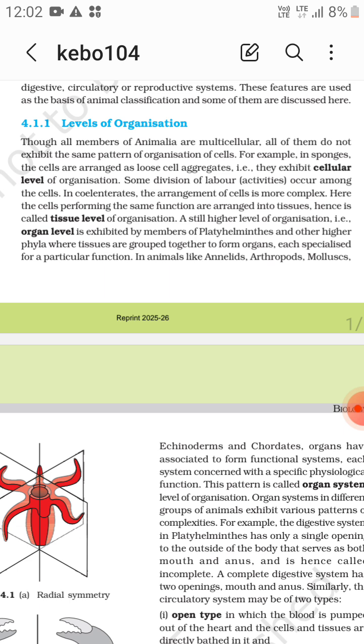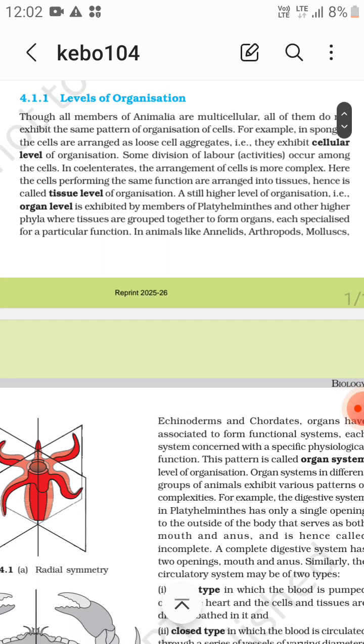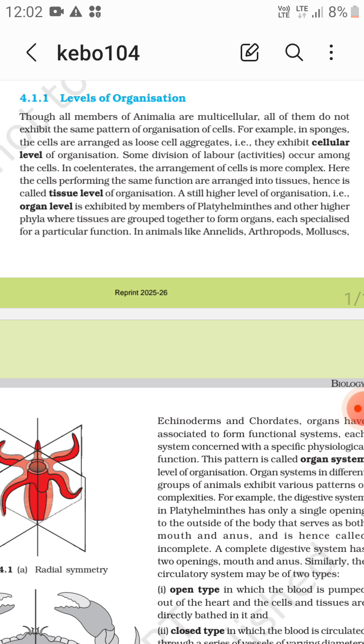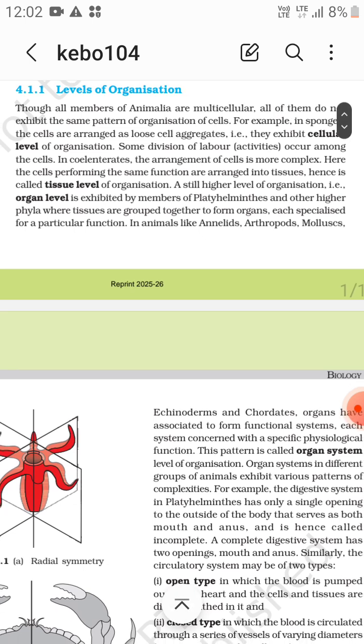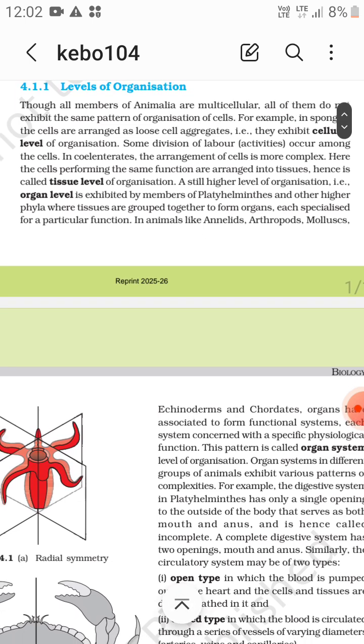Okay. A still higher level of organization, that is organ level, is exhibited by members of Platyhelminthes. So organ level first occurs in Platyhelminthes and other higher phyla where tissues are grouped together to form organs, each specialized for a particular function. And these tissues are grouped into the organs and each organ is for a particular function.